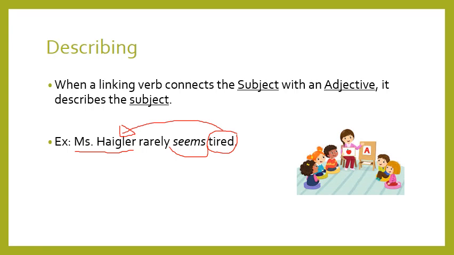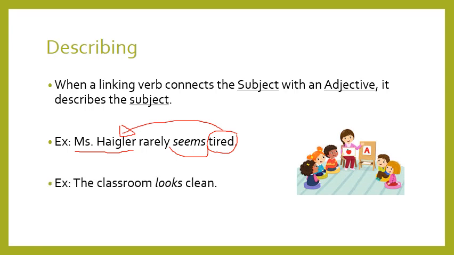And I have seems here. Seems is a linking verb. So what do I recognize at the end here? That tired is an adjective and it describes the subject, okay, which is Miss Taylor, and tired comes after the linking verb, okay. So here seems is the linking verb and tired is the adjective that describes the subject.